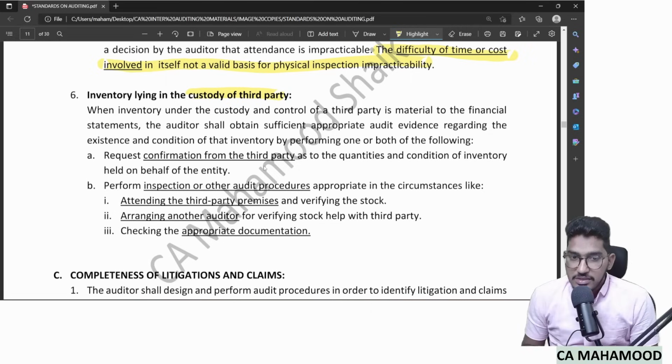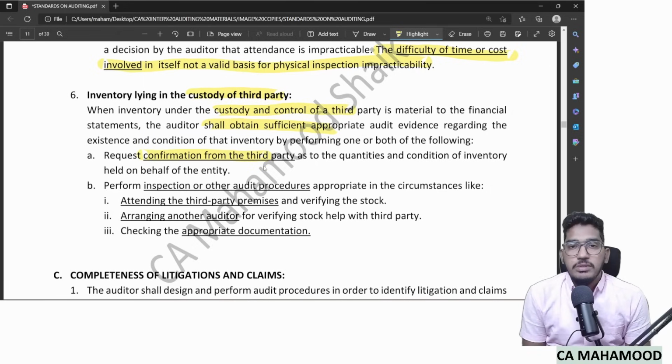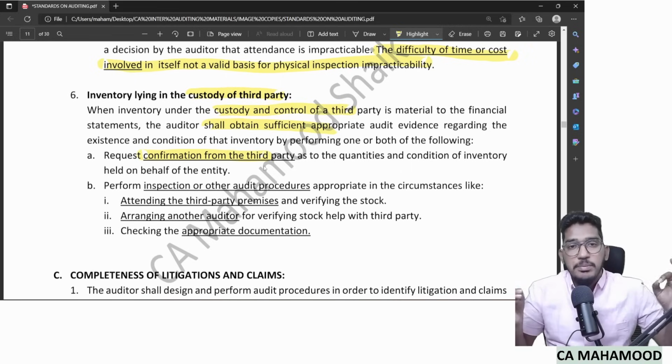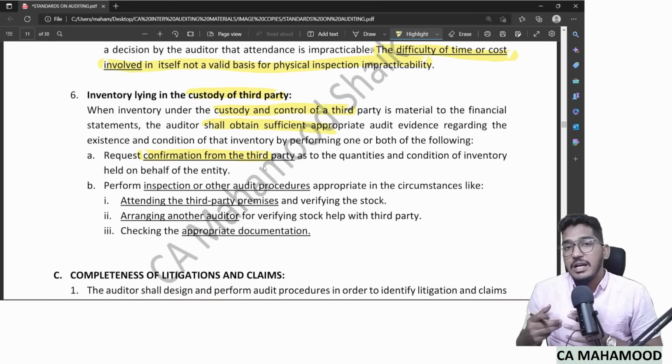So what the standard says here is, when inventory is under the custody and control of a third party, but it is material, you should obtain evidence regarding that also. But how, sir? By performing some procedures. Number one, request external confirmation from the third party. Ask external confirmation from the consignee. Send a confirmation request: Dear consignee, I am an auditor of your consignor, let me know how much stock you are having. But sometimes external confirmation might not be reliable. Why? Because the consignee is a related party of your client, so you thought they are manipulating.